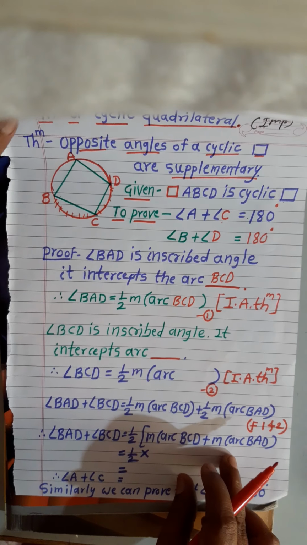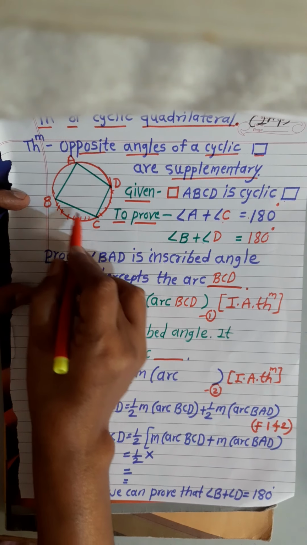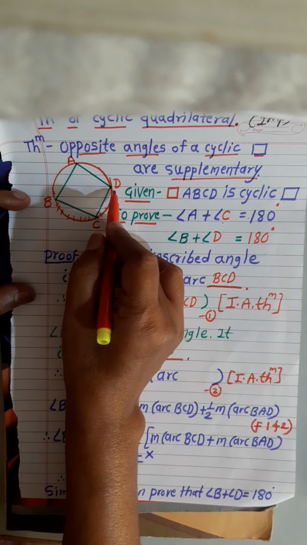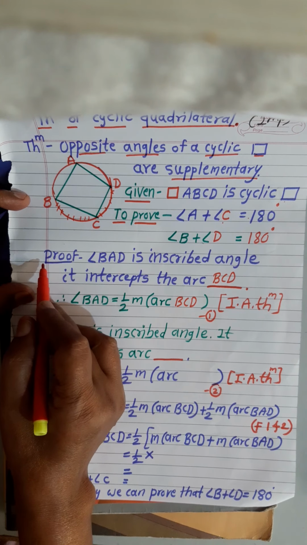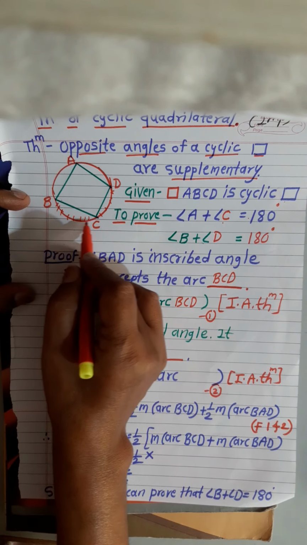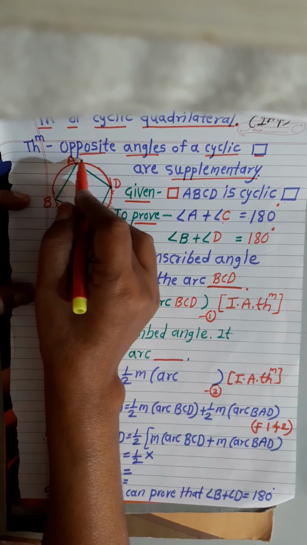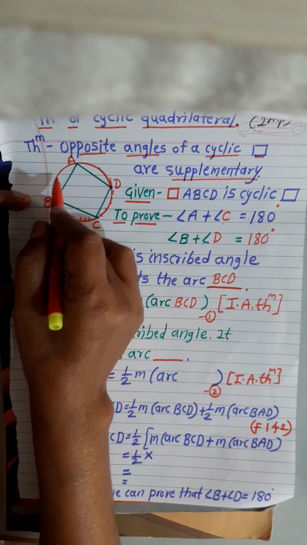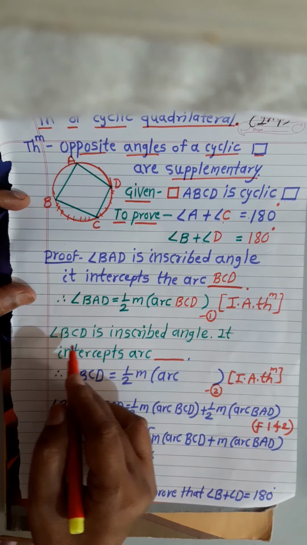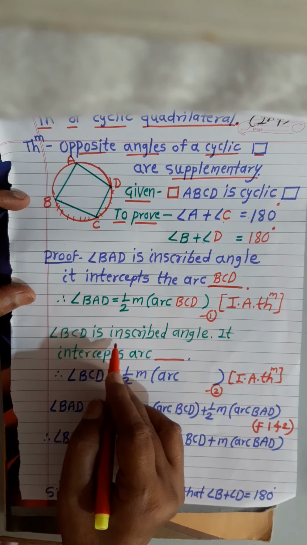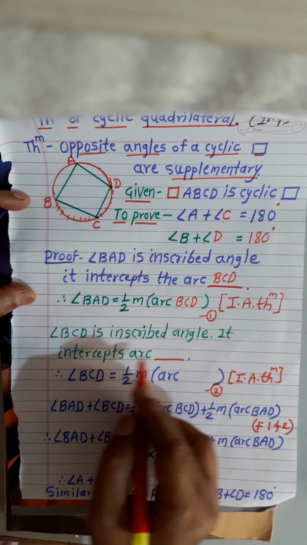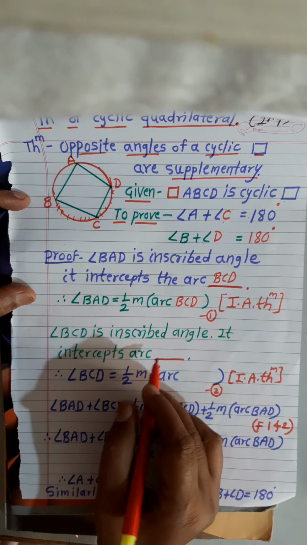Similarly, see, angle BCD is also an inscribed angle. It is inscribed in the arc BCD and it intercepts the arc BAD.